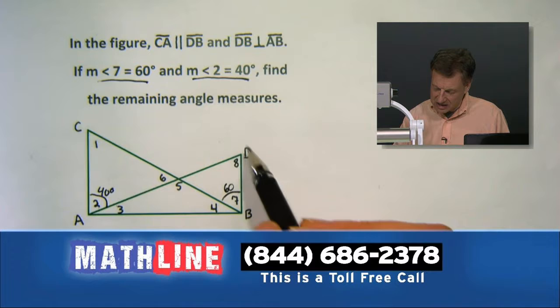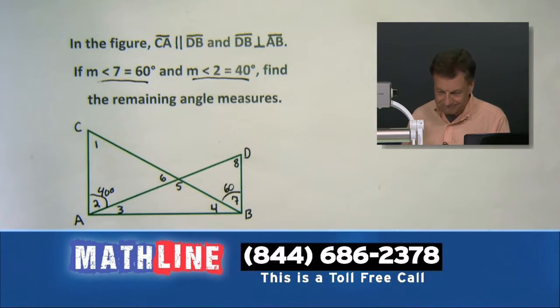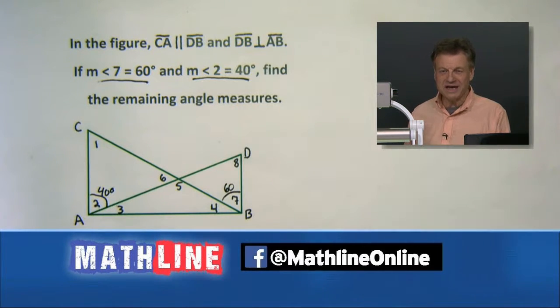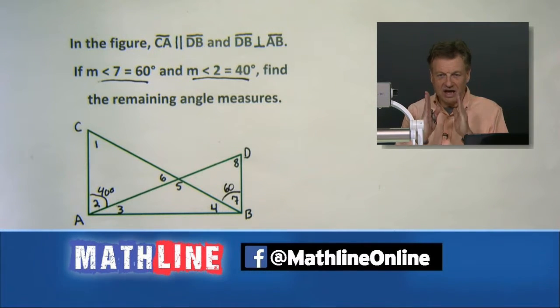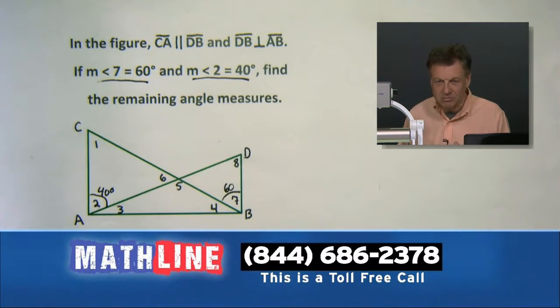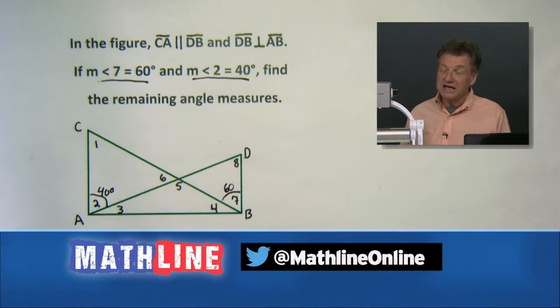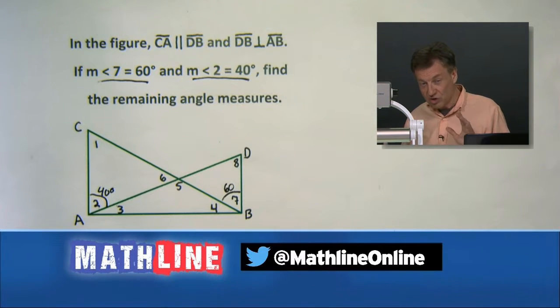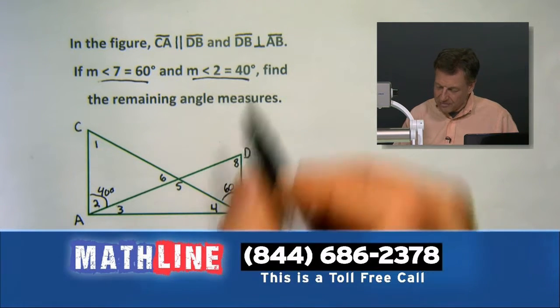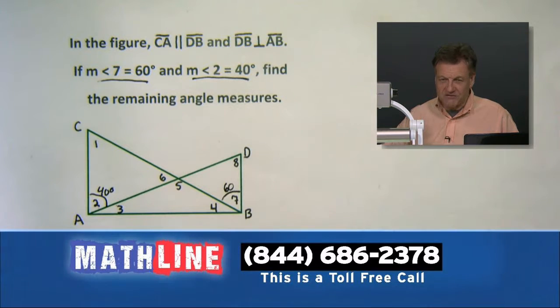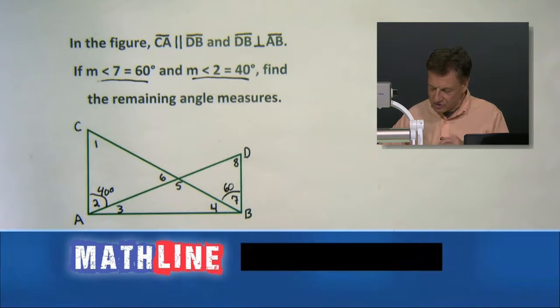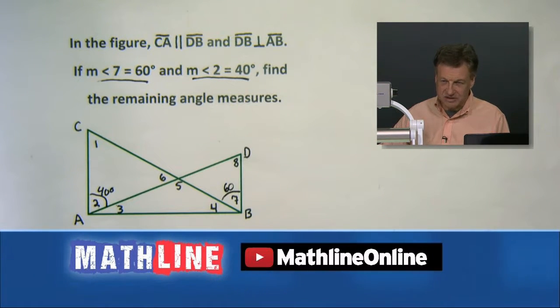I've got some parallels, and I've got a perpendicular. So let's talk about what parallels are. Parallels mean they do not intersect. They run coplanar and never cross each other. They also set up some interesting angles when a transversal pops into the picture, so we'll be thinking about that. Perpendicular tells me we're going to find a right angle. So first of all, let's work at that right angle concept, because that will help us crack this problem also.